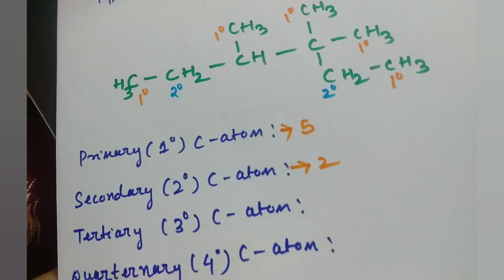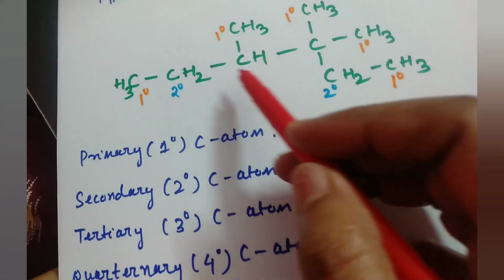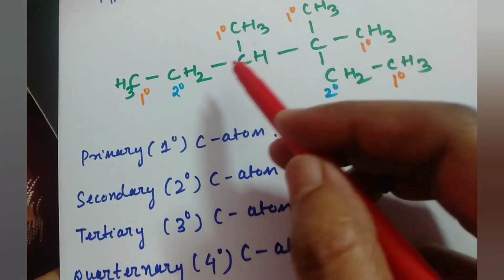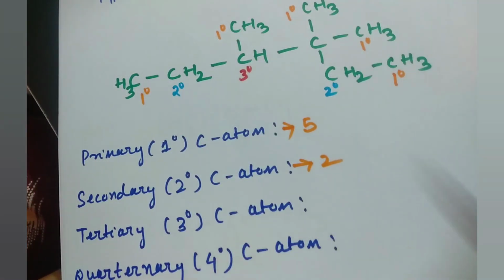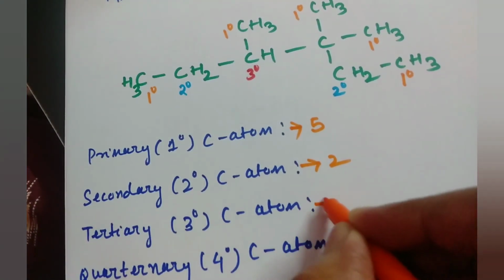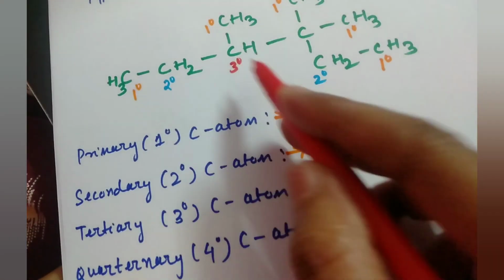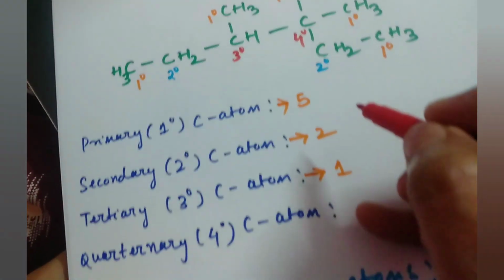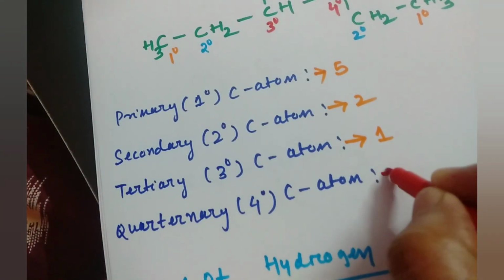Similarly, how many tertiary carbon atoms are there? If a carbon is attached to other carbon atoms on 3 sides, then that is a tertiary carbon. This is 1, 2, 3. 3 sides, 3 carbon atoms. So CH carbons are known as tertiary carbon. Here there are no other tertiary carbon atoms, so only one tertiary carbon atom is there. That is your 1. Similarly, if a carbon is attached to other carbon atoms on all 4 sides, then that is known as a quaternary carbon atom. So in 4 degree carbon atom, there is only 1. So the quaternary carbon atom is your 1.